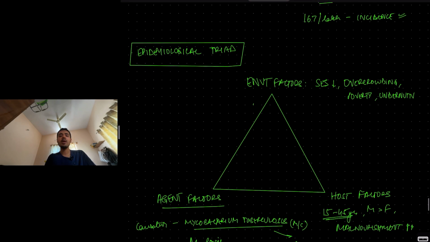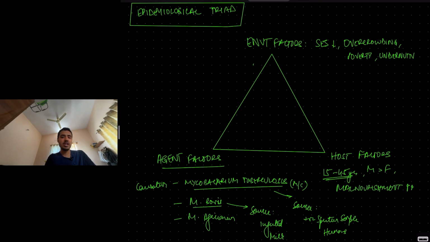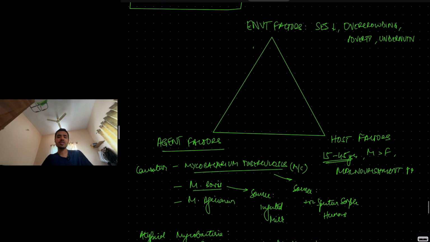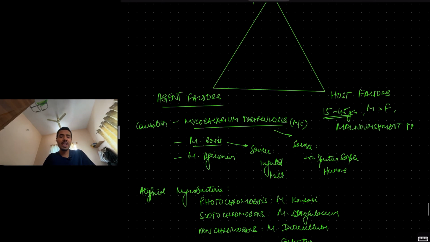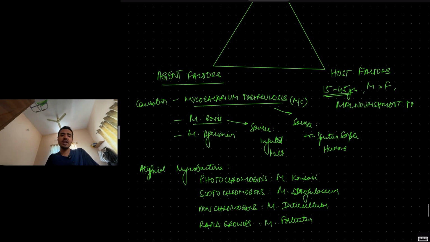The epidemiological triad, which is agent factors, host factors, and environmental factors. The environmental factors are poverty, low socioeconomic status, overcrowding, undernutrition. All these are environmental factors. Host factors are, the peak age of tuberculosis is between 15 to 45 years old. It is more common in males. Malnourished individuals are at higher risk of contracting tuberculosis. That is host factor. Agent factor, what is the causative organism?